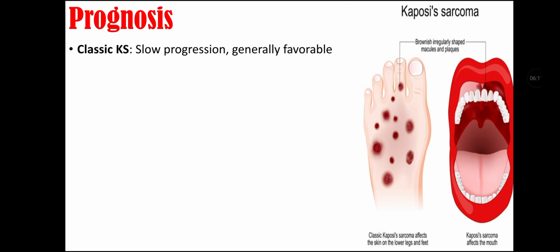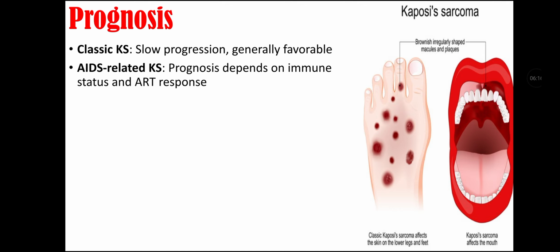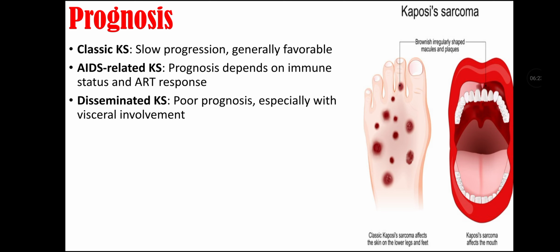Prognosis. Classic Kaposi sarcoma has slow progression, so its prognosis is generally favorable. AIDS-related Kaposi sarcoma prognosis depends on immune status and ART response. Disseminated Kaposi sarcoma has poor prognosis, especially with visceral involvement.